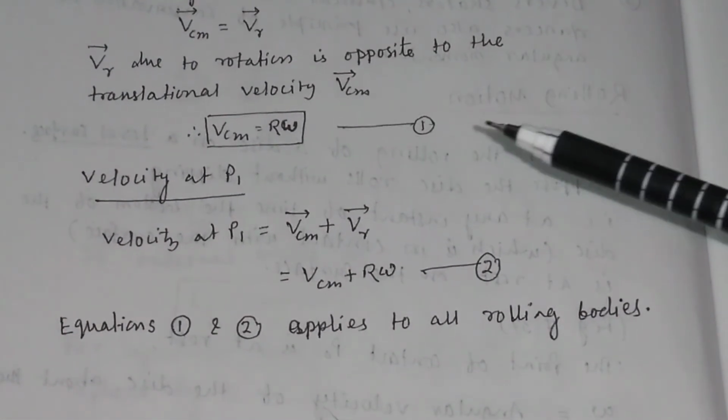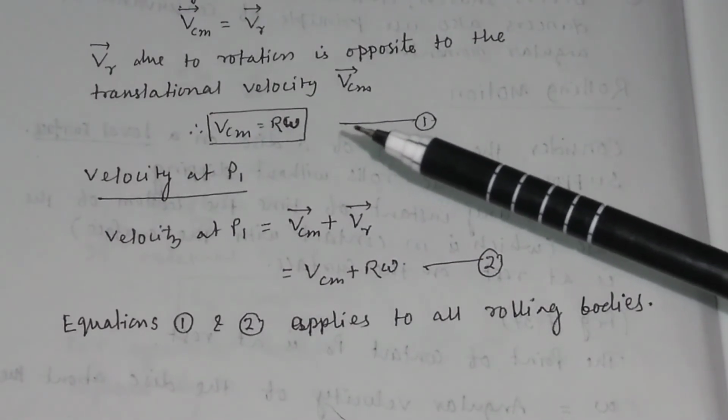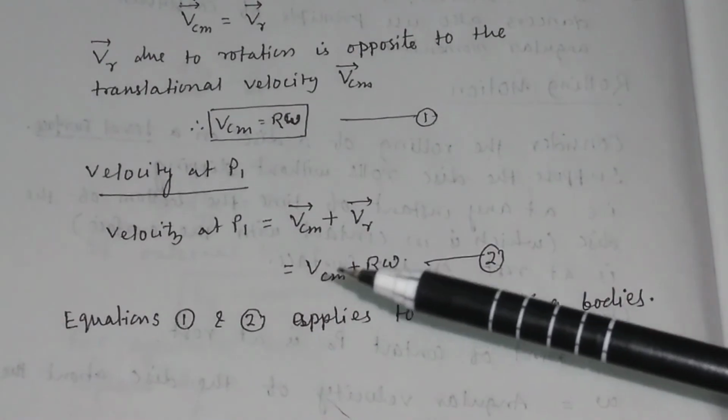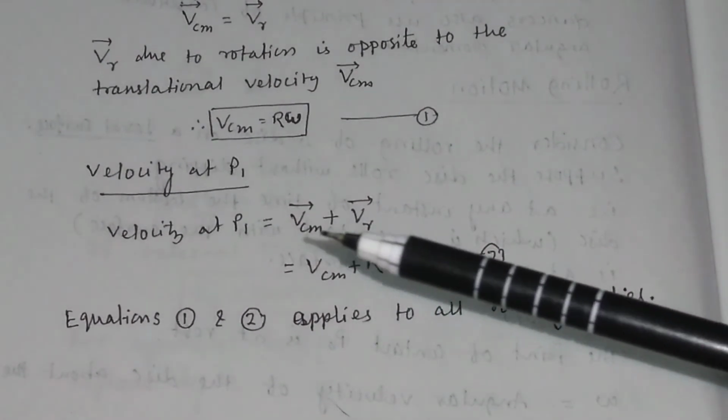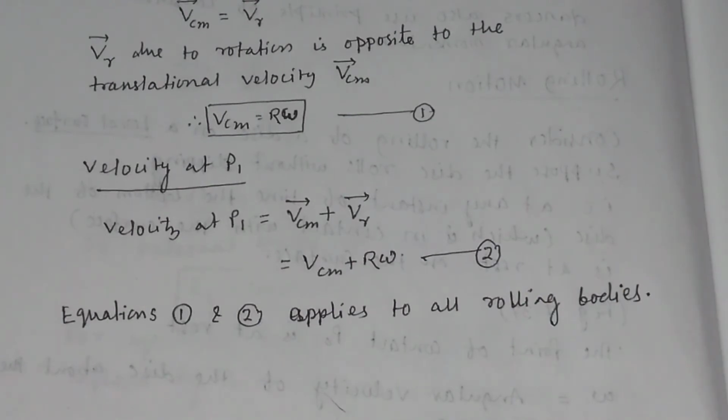So these two equations, VCM equal to R omega at P0 and VCM plus R omega at P1, apply to all rolling bodies. Thank you.